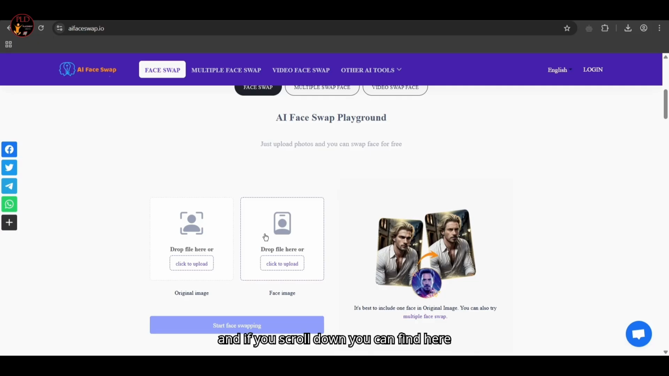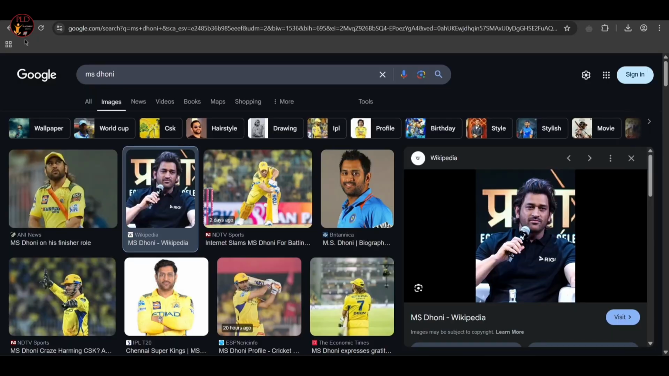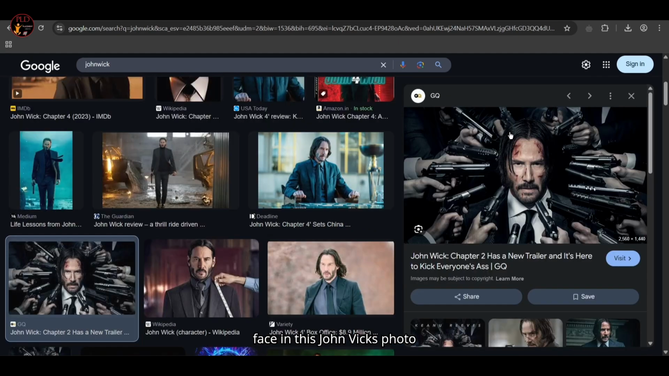If you scroll down, you can find here you need to upload the images whichever you need to swap your face to. So I will choose random images from the internet. I am going to face swap MS Dhoni's face in this John Wick's photo, and let's see the result.